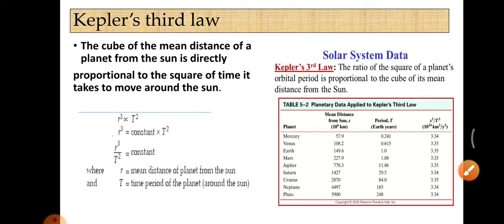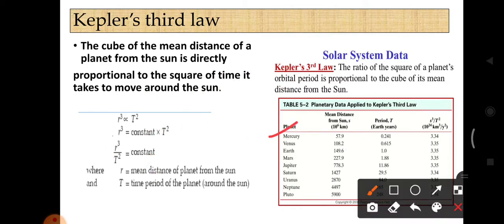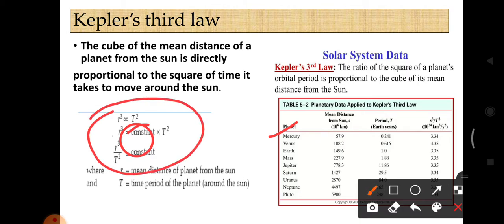If you take some other planet, take Mercury. This is Earth and this is Mercury, and the distance between the Sun and Mercury is 57.9 into 10 power 6 kilometer, and it takes 0.241 year.